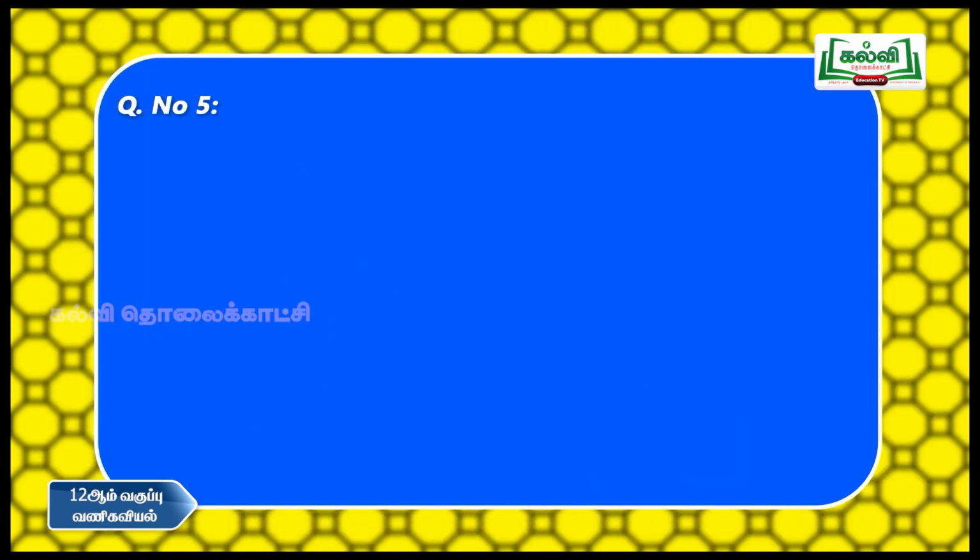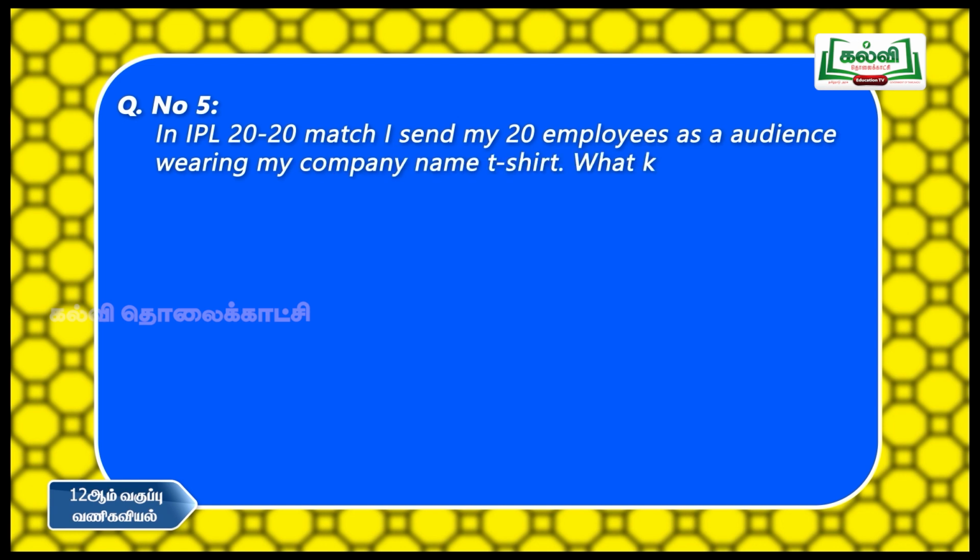The next one, question number 5. In an IPL 2020 match, I sent my 20 employees as an audience wearing my company name t-shirt. What kind of marketing is this? We have different types of new marketing techniques: guerrilla marketing, social marketing, viral marketing, ambush marketing. But in this case, the company employees are sent as an audience wearing t-shirts with the name printed on them. So this is a kind of ambush marketing.